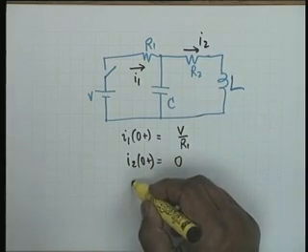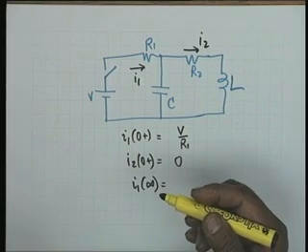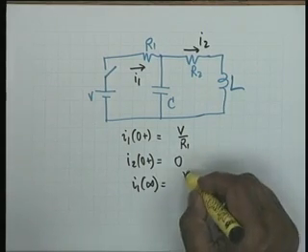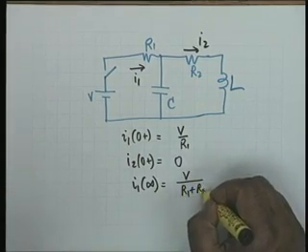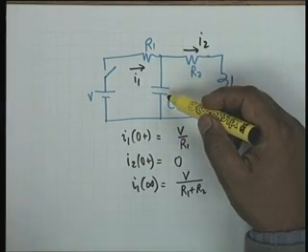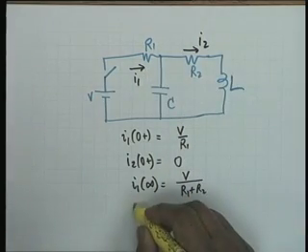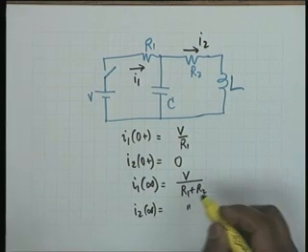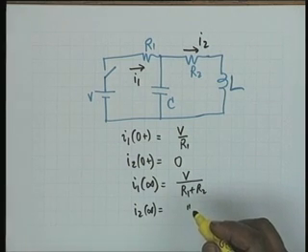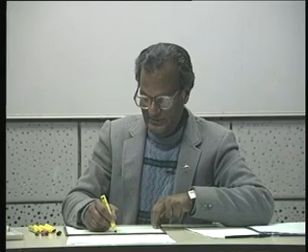Okay. And what is I1 of infinity? V by R1 plus R2. This is because the inductor behaves like a short circuit and the capacitor is open. All right. And what is I2 of infinity? It is the same. Wonderful. We did not have to write the differential equation. We can do that if you so desire, but we did not have to write. Okay. The next question is about steady state solution.